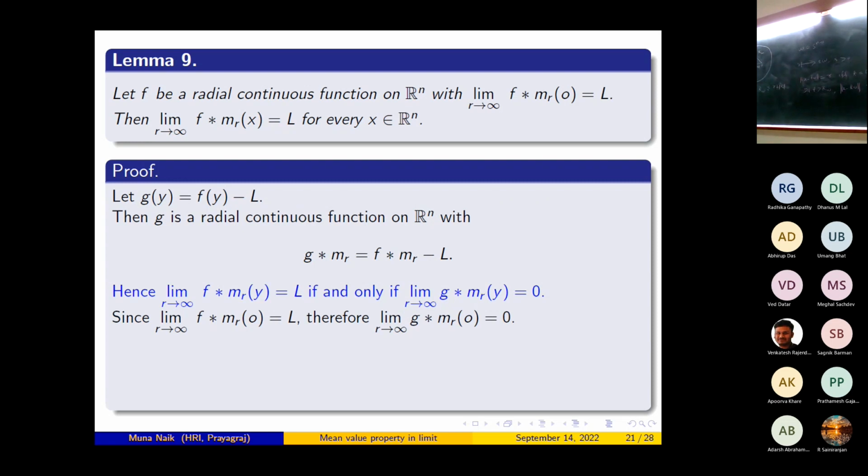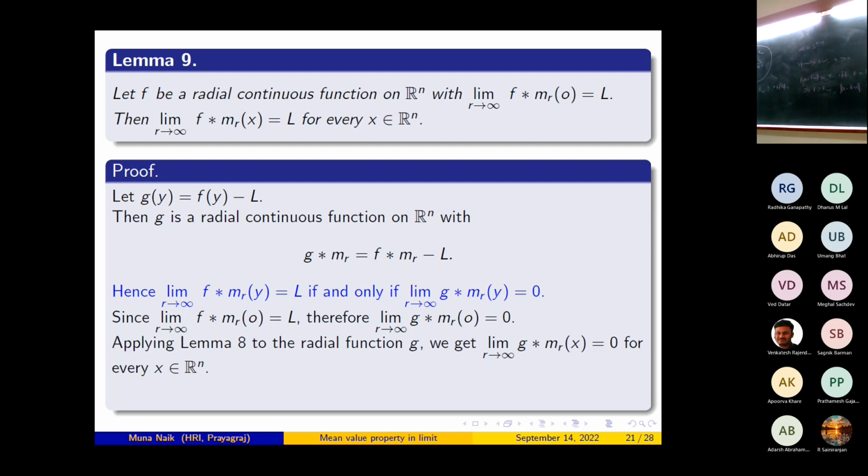Now since the limit as r tends to infinity of f convolution mr at 0 is equal to L, therefore the limit of g convolution mr at 0 is equal to 0. Now g is a radial function, and I can apply the previous lemma to the radial function g. We get that the limit as r tends to infinity of g convolution mr at x is equal to 0 for every x belonging to Rn. Now look at the blue line. From the blue line, you will get that the limit of f convolution mr at x is equal to L for every x belonging to Rn. Okay, so this finishes the proof for the radial case.